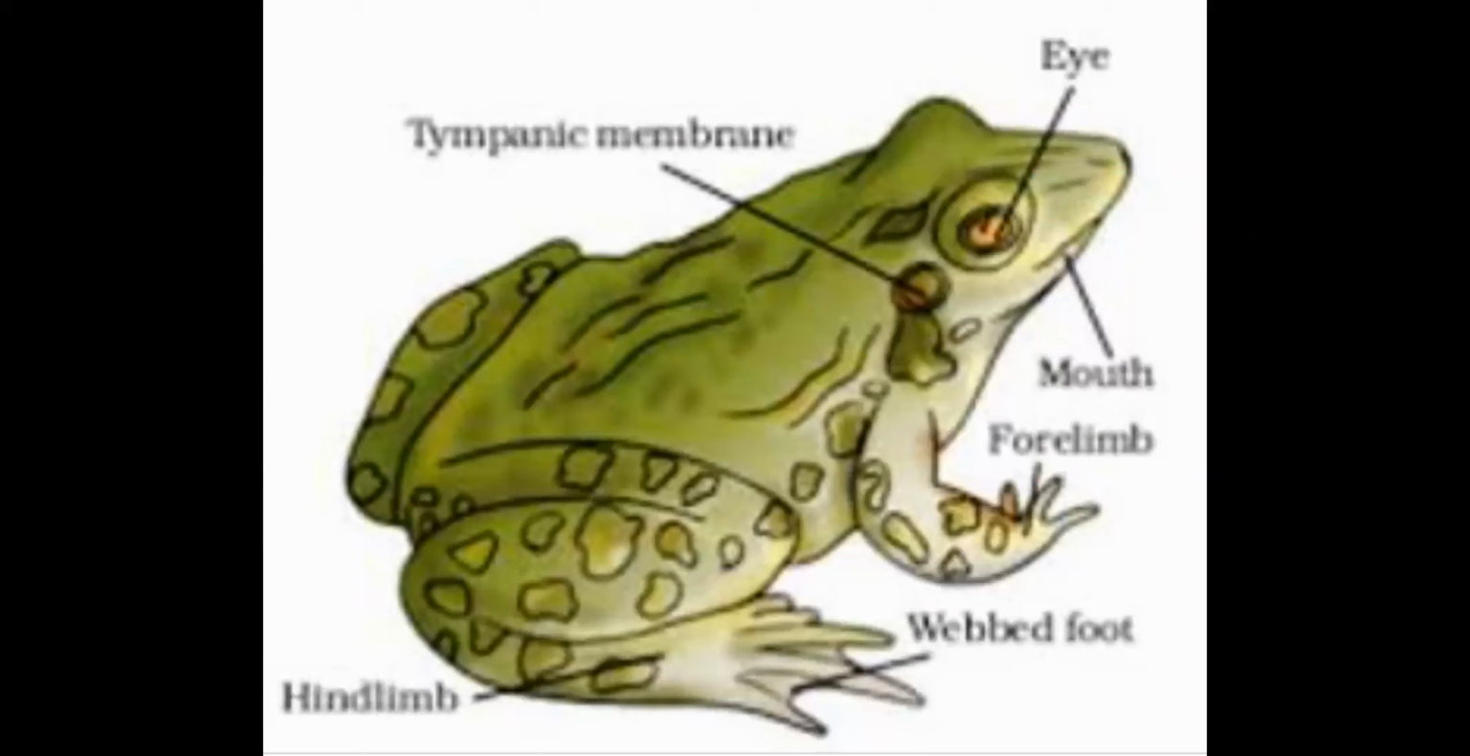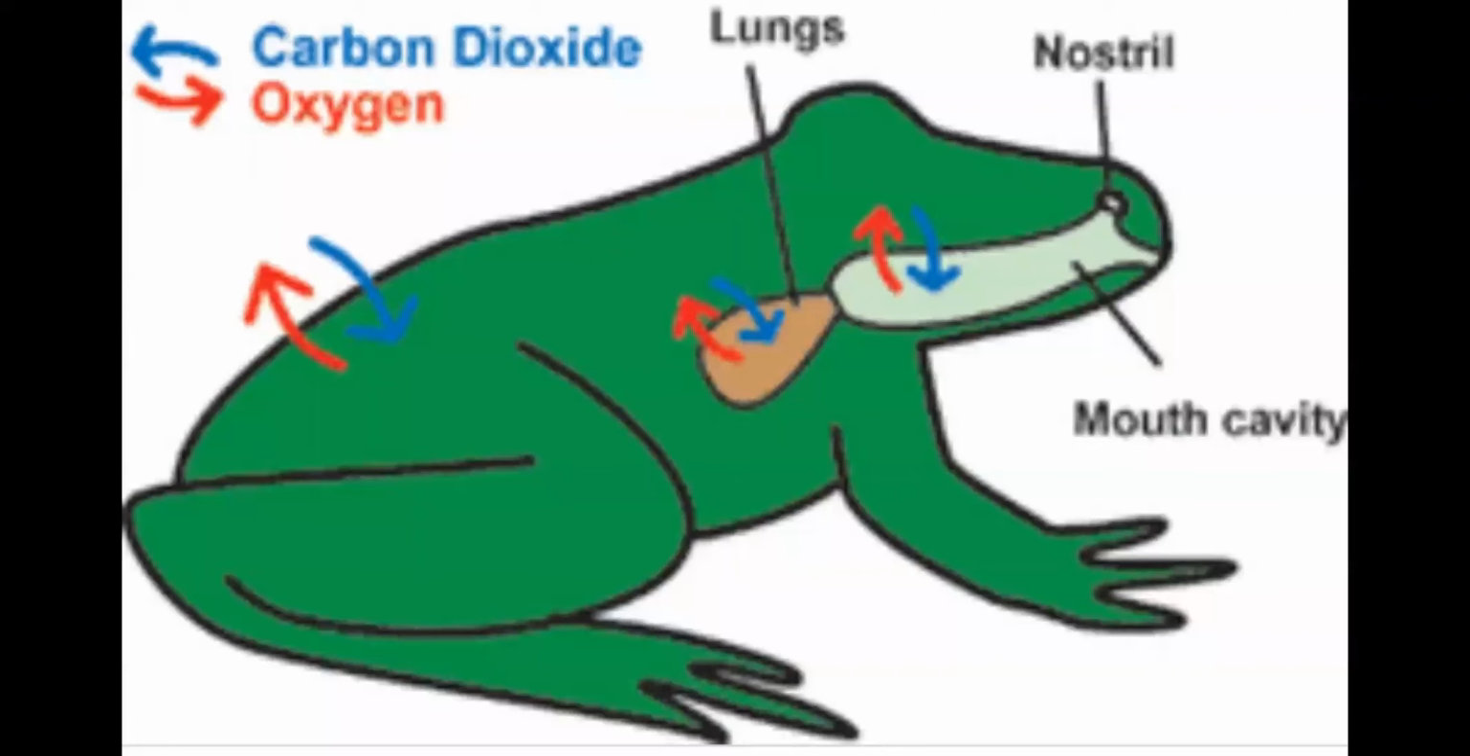Next, above the mouth a pair of nostrils are present. In this you can make out, here the mouth is there, and here the nostril, one on this side and one more on the other side. A pair of nostrils through which the air can enter into the frog body. So a pair of nostrils are present just above the mouth.